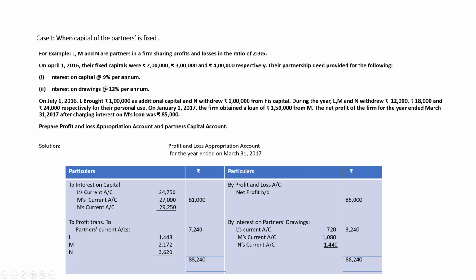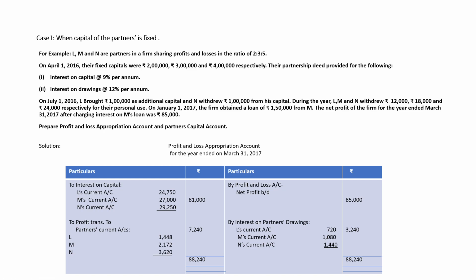In the deed, two provisions are given. Interest on capital 9%. Interest on drawing 12%. L brought additional capital of 1 lakh and withdrew 1 lakh out of capital. And drawings of L, M, N are 12,000, 18,000, 24,000.